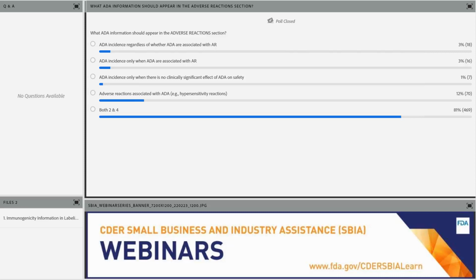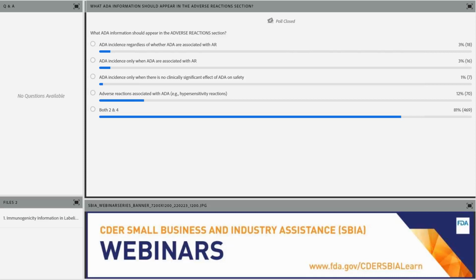So, with respect to ADA incidence, the guidance recommends only including ADA incidence in subsection 12.6. But the adverse reaction section really concentrates on adverse reactions. We're looking at the adverse reactions in drug-treated patients who developed ADA formation compared to the incidence of adverse reactions in the folks that did not have ADA formation.